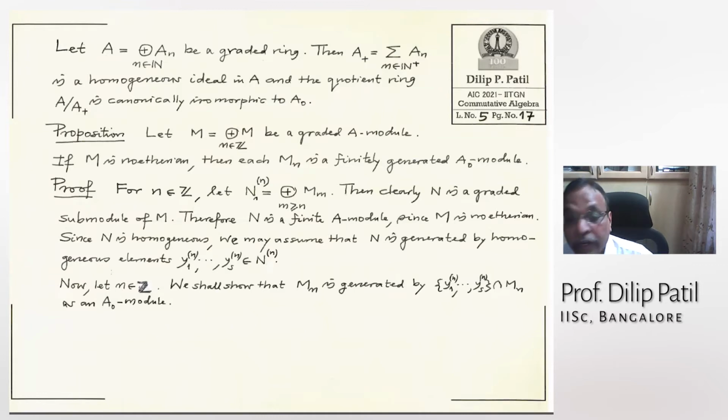And now take that finite set of homogeneous elements and intersect with this Mn. See, Mn is one of them here. So take that finite set of homogeneous generators and take among them the ones which are homogeneous of degree n. And that will generate Mn as an A0 module. This is very easy to check. I still had lines here to check, but I thought I will leave it.